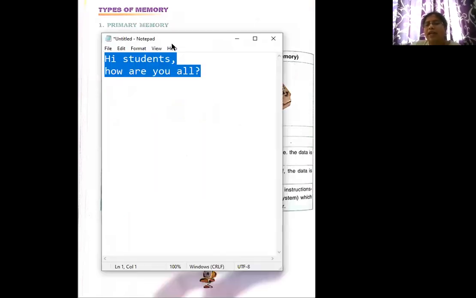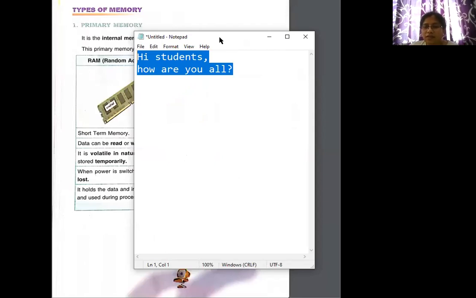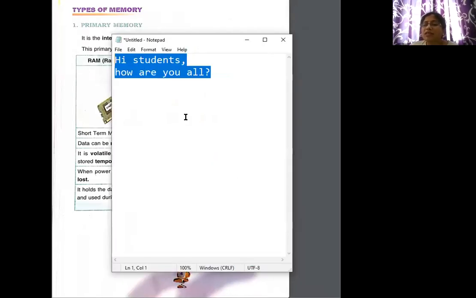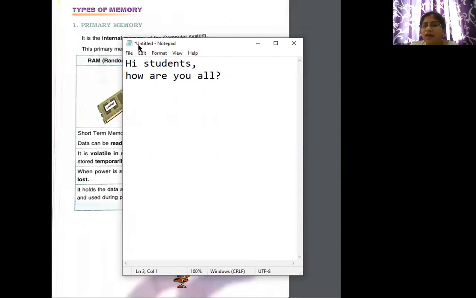Now, why is it called volatile? It is not permanent. Why is it not permanent? Because I have not saved this information. Did I save it? No. You can see the title name here, untitled. If I close this, will this information be there? No, right? Because I've not saved it.